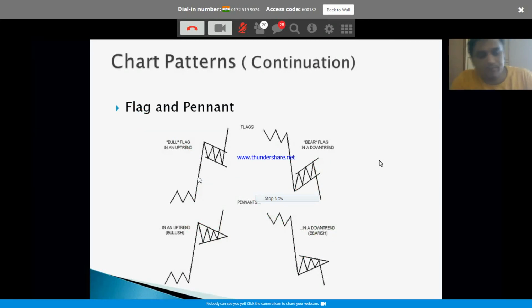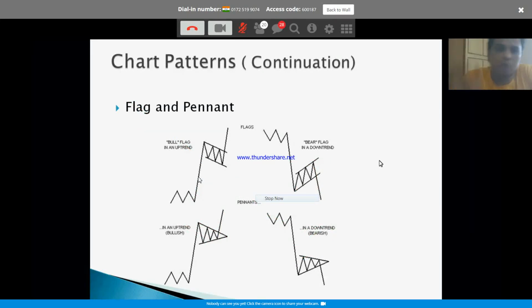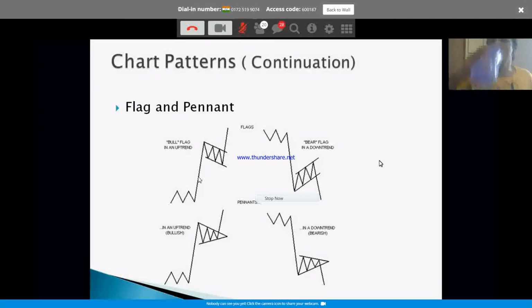Okay. Now the double top, double bottom is done. Head and shoulder is done, right? Flag and pennant formation. The previous two we have discussed are the reversal patterns. Okay, the previous two are the reversal patterns. Now this is the continuation formation. What do you mean by that?